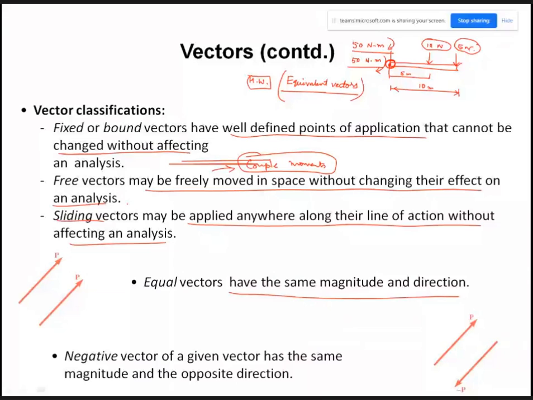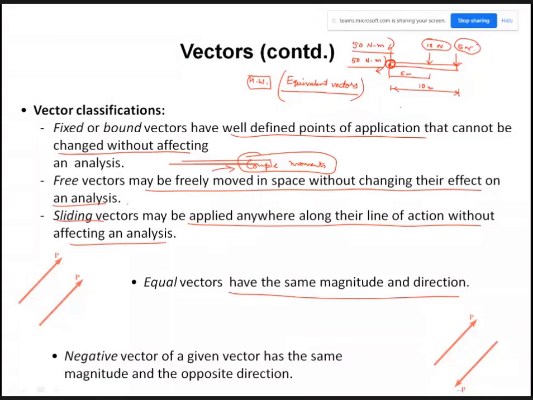Equivalent vector is always specified with respect to some quantity or some effect. Are you getting my point?